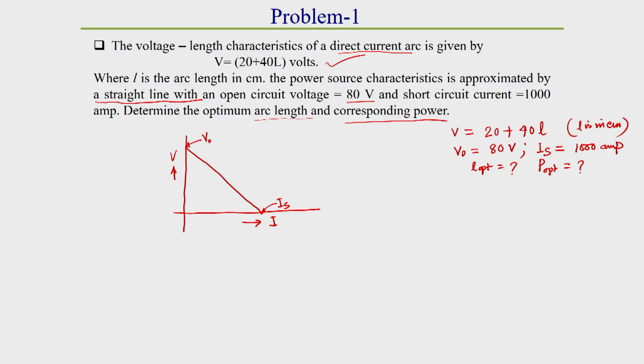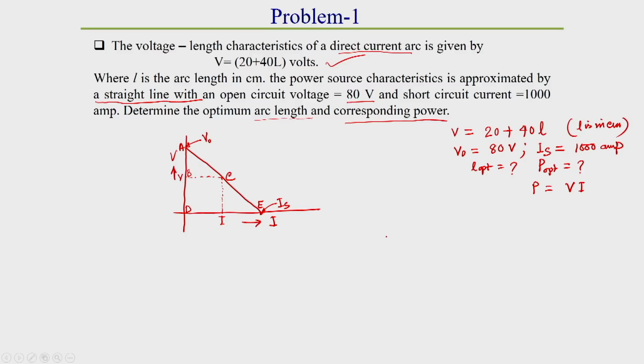Now, we know that power is equal to V into I. First of all, V is a function of L, as we got. Now we also have to find I as a function of L. How can we find it? For a particular voltage, by using the power source characteristics we can get I. Let this be point A, this point B, this point C, this point D, and this point E.